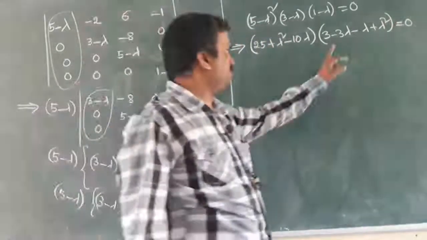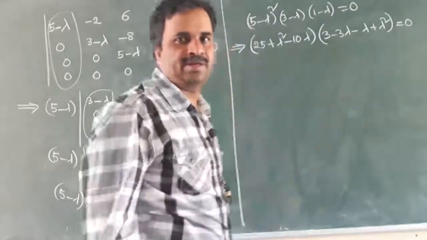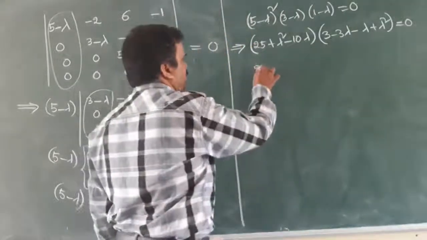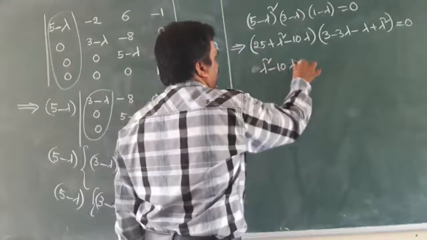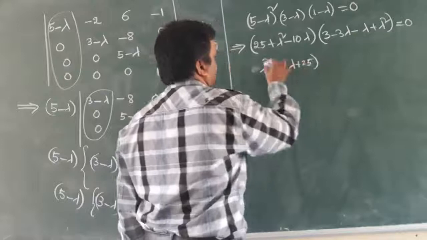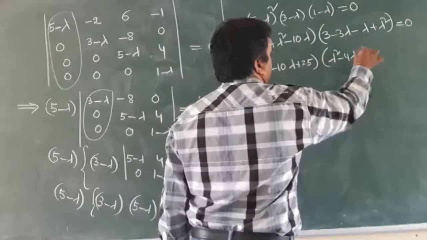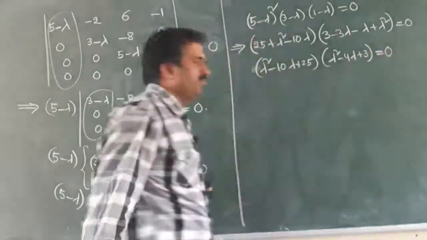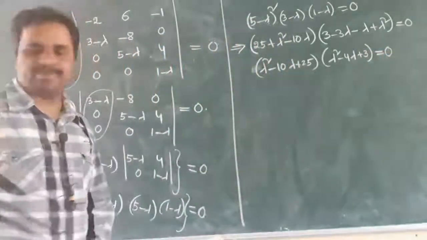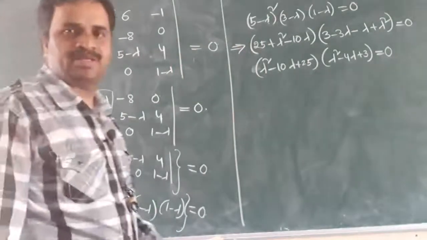The second one I can factorize, I can simplify it. Minus 3 lambda minus 4 lambda, I can write. So I will write in order: lambda square minus 10 lambda plus 25, and then here lambda square minus 4 lambda plus 3 equal to 0. Lambda square minus 10 lambda plus 25 into lambda square minus 4 lambda plus 3 equal to 0.